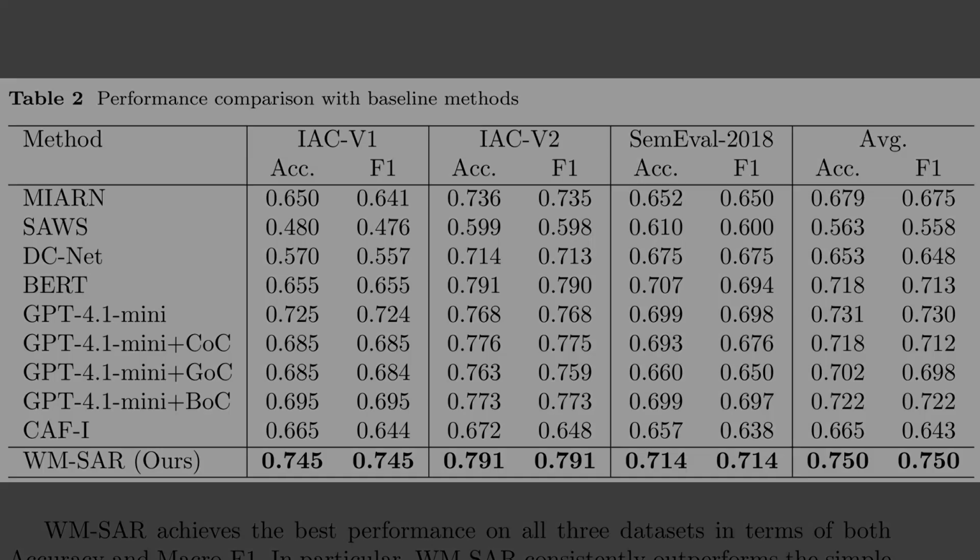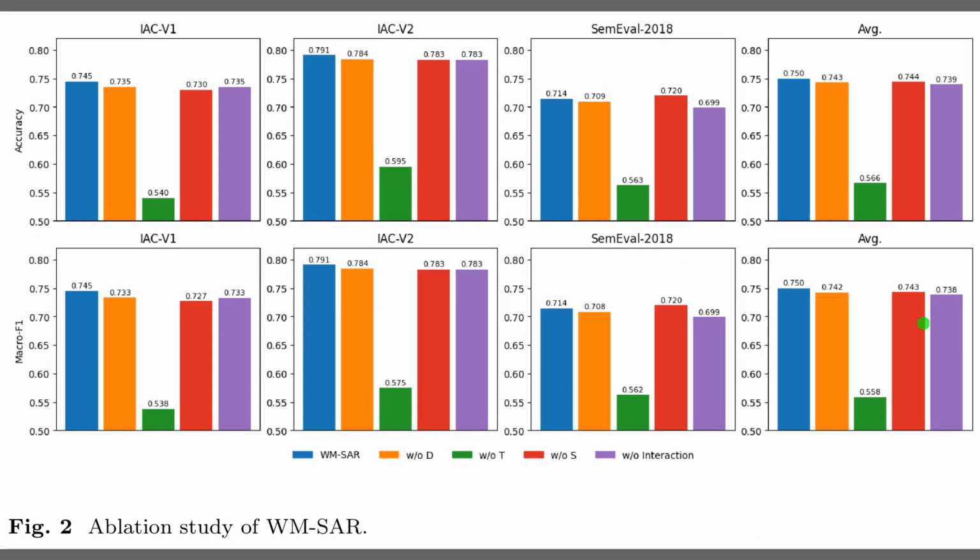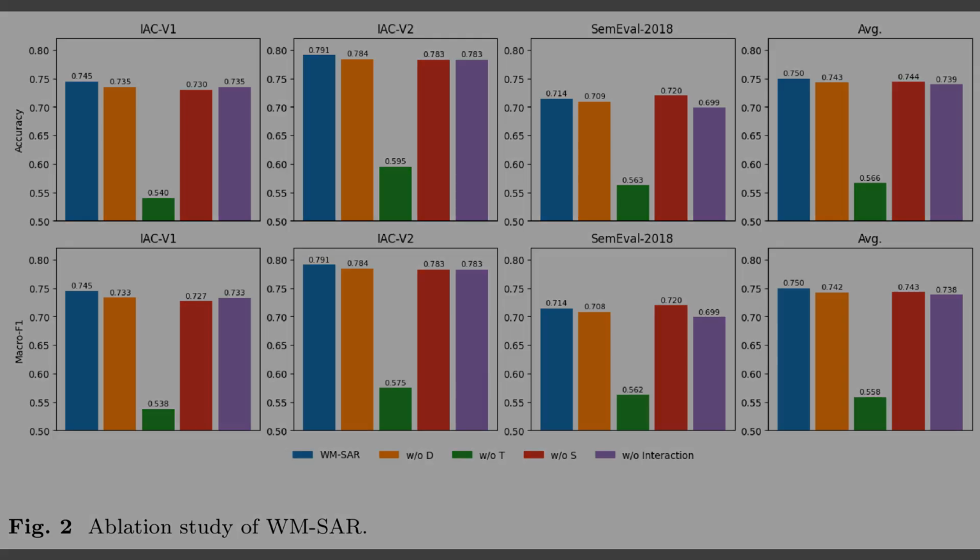up from the competitors. So, Figure 2 breaks down exactly which parts of the framework are doing the heavy lifting via an ablation study. The charts display accuracy in the top row and macro F1 scores in the bottom row. Look at the green bars in the average column on the far right, which represent the model without the intention score. Performance drops drastically here, falling from over 70% to below 60%. This confirms that while inconsistency cues, identified by the orange and red entries in the legend, contribute to the score, the theory of mind agent is the single most critical component.